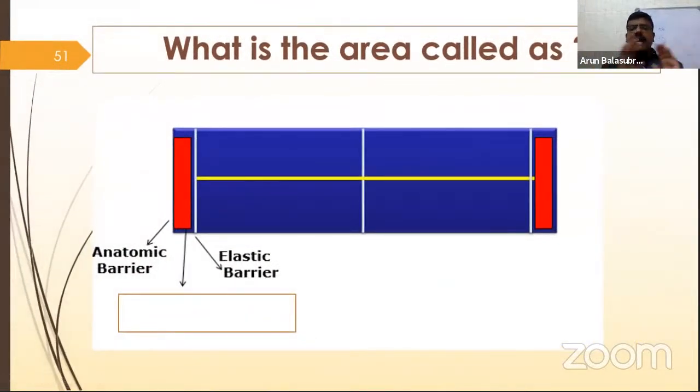Right, this picture is a barrier concept, right? So you have to understand what the barrier concept is before you apply manual therapy. The anatomical barrier is the last thing. After that, no movement occurs. Like elbow extension is the anatomical barrier. After that, if you produce movement, it results in dislocation or fractures. The elastic barrier is the end of the passive range of motion. The gap between the elastic barrier and the anatomical barrier is called what? What is the name of the space between the anatomical barrier and the elastic barrier?